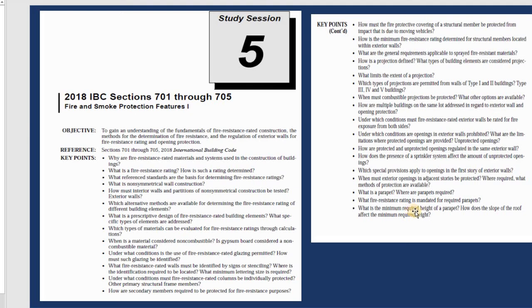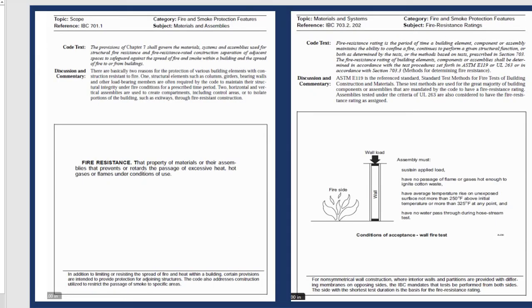After that, we learn about the parapet and why we need to have it. All of this is covered in sections 701 through 705, and this is a very important part of the building code, so I recommend you read it at least 2 times to make sure you are familiar with the fire codes before you start to design.